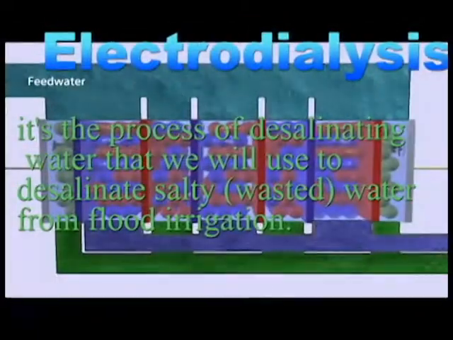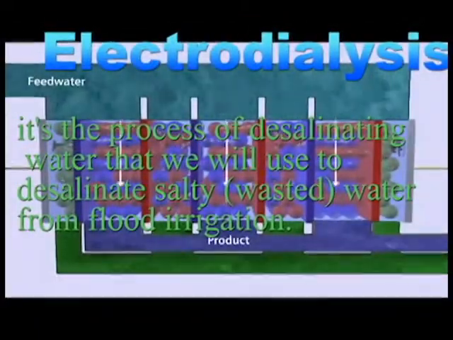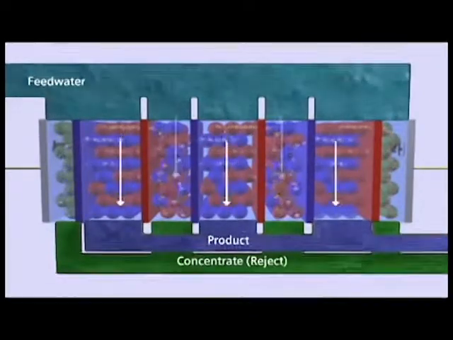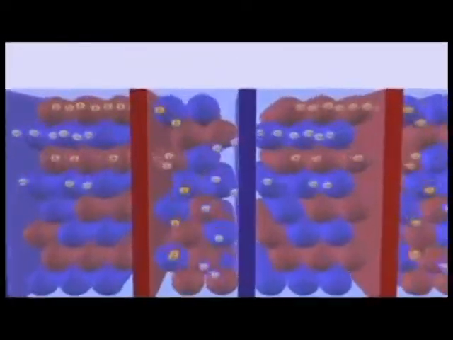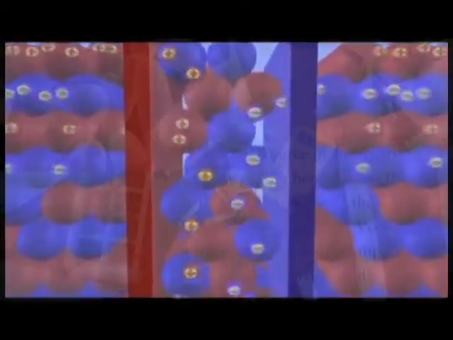We will save salty water released from farmlands by using electrolysis, which involves applying an electric current to an anode and cathode, and using selective permeable membranes, and using resins to overcome the resistance.